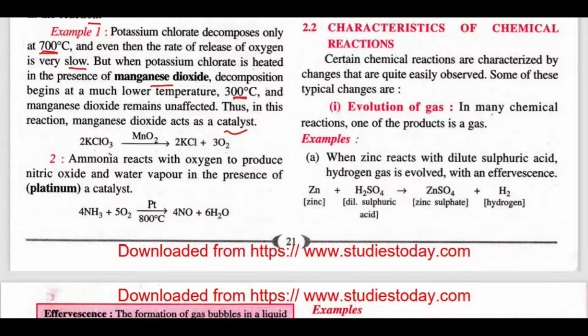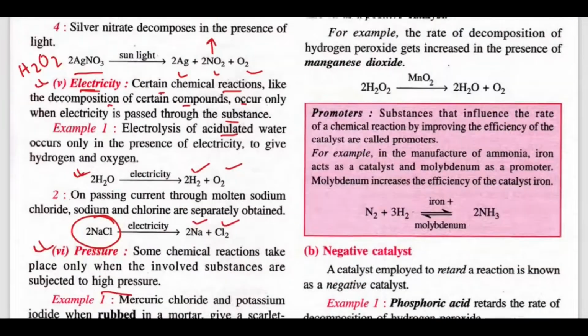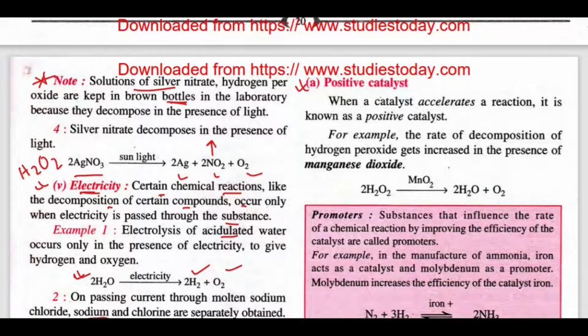When ammonia reacts with oxygen, ammonia, that is NH3, 4NH3 plus 5O2. This is a very important reaction. Ammonia reacts with oxygen to produce nitric oxide, 4NO, and water vapor in the presence of platinum catalyst. These catalysts can be of two types: positive catalyst and negative catalyst. Positive catalysts are those that increase the rate of reaction, that is accelerate it, and negative catalysts are those that decelerate the rate of reaction.